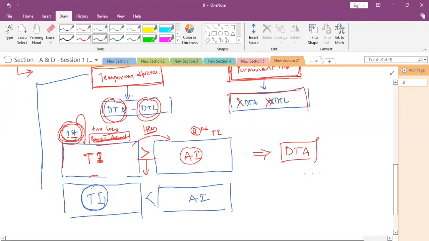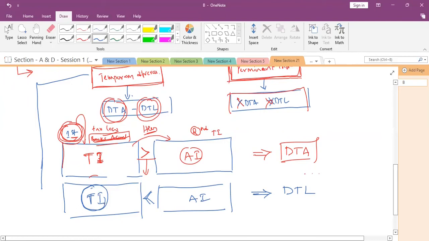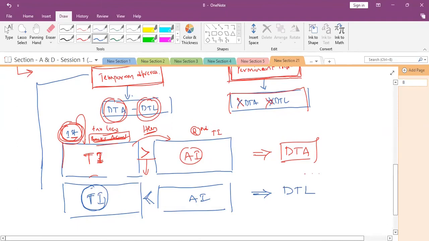So when taxable income is less than the accounting income, that is considered as deferred tax liability. In future we will be paying tax, but we already recognized that income in accounting books. As per the matching principle we need to pay tax, but we are deferring it by more than 12 months. So that's why that is considered as deferred tax liability.